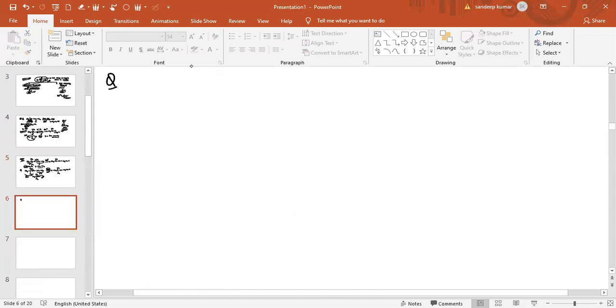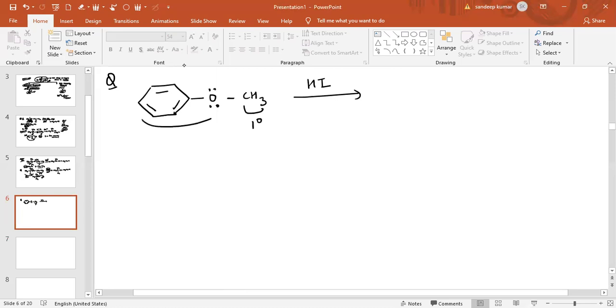The question given is this: benzene attached with an ether group, O and CH3. Now you can see in the presence of HI, this is 1 degree and you will say, sir, this is 2 degree, but this is resonance stabilized. So in which way will this bond break?